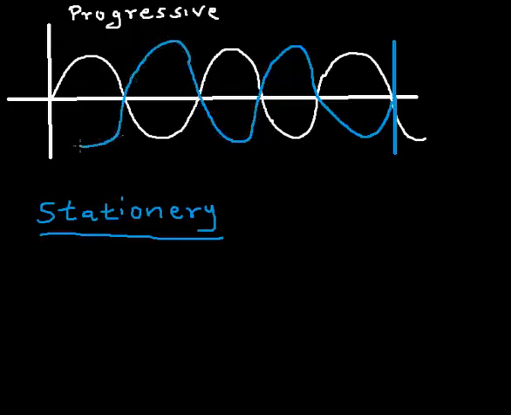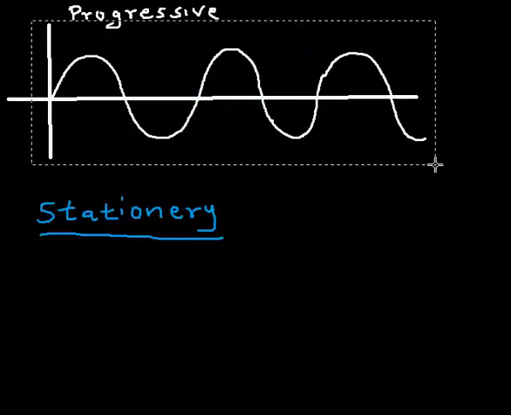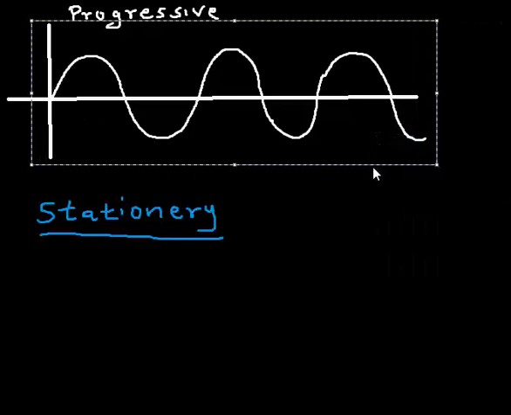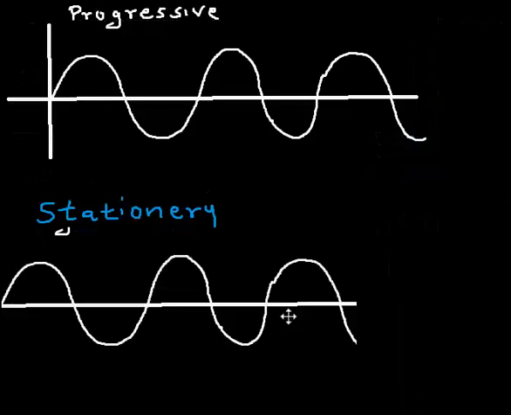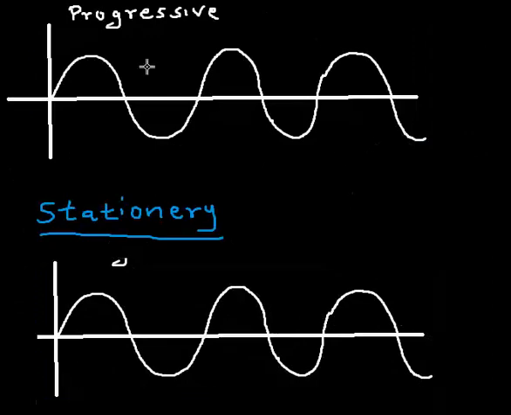So the progressive wave now becomes a stationary wave. Or better still, I could draw that. Let me copy that and bring it down here, so this progressive wave goes here. Let's say there's an obstacle.